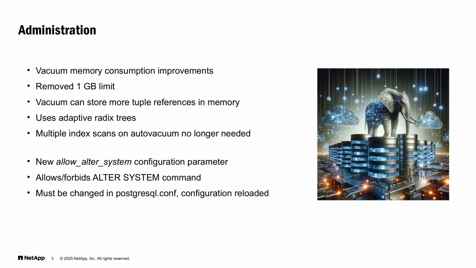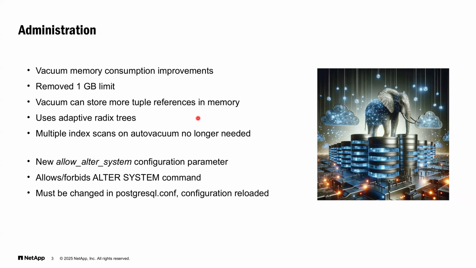First, a really welcome feature: improvements in vacuum memory consumption. There was this ever-present limit of 1 GB for memory used by the vacuuming process, and this was removed. It now uses adaptive radix trees, which means the vacuum process can store more tuple references in memory, and therefore it is no longer necessary to do multiple index scans on autovacuum, which improves speed and efficiency of vacuuming quite significantly.